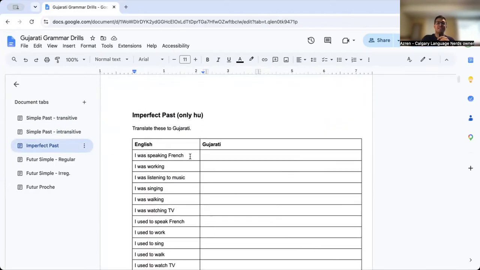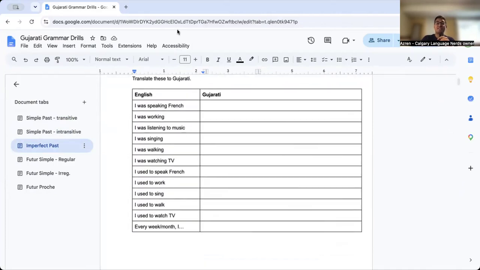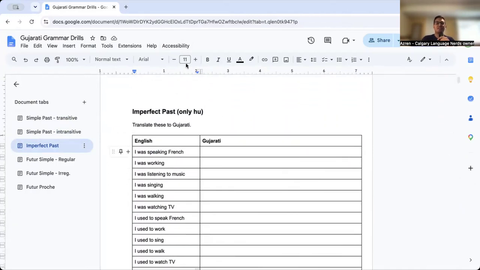And the imperfect past tense, we don't have it in English. We instead split it into multiple different categories. We have was doing something. We have used to do something. And then we have every week or every month repeatedly doing something. And that's really how we use that imperfect past tense.